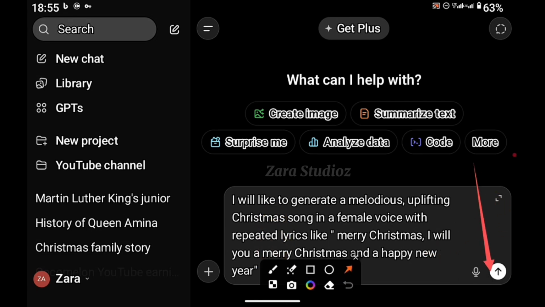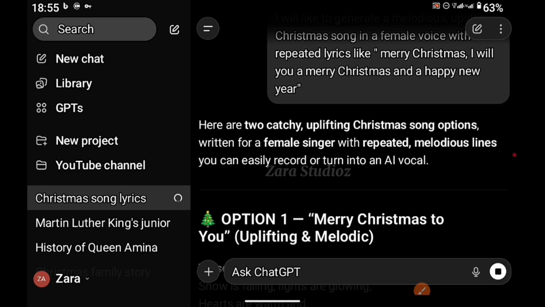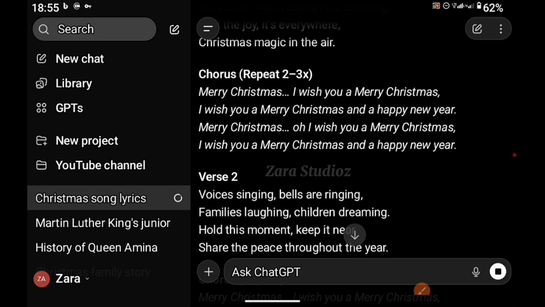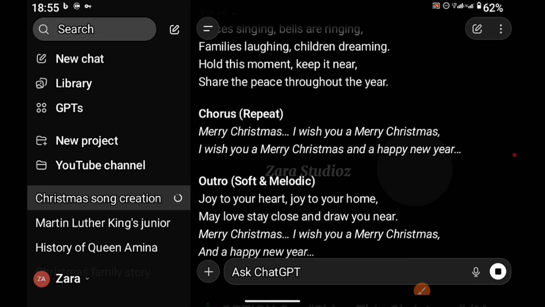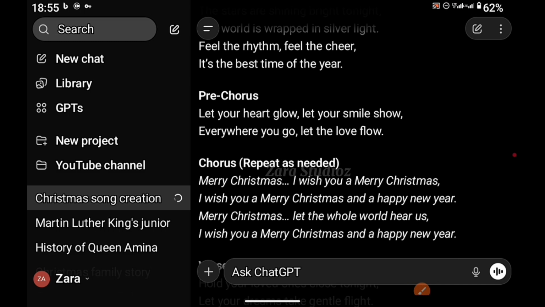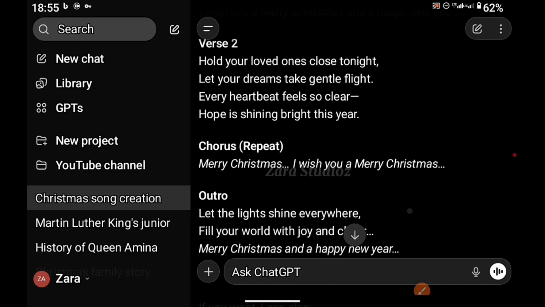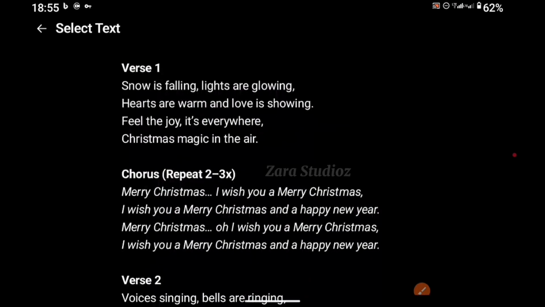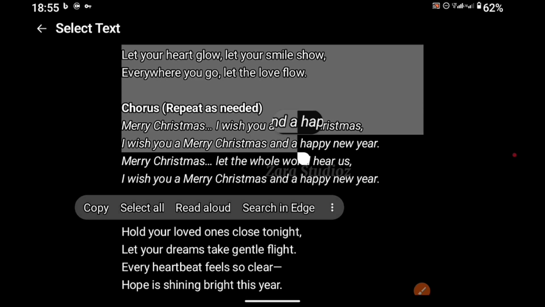Now, ChatGPT gave me two different versions. Read through the lyrics, the first and the second one. I'm going to choose the very second verse. I think I prefer that more. I'm just going to long press on this and click on select. Then I'll copy the lyrics I prefer.